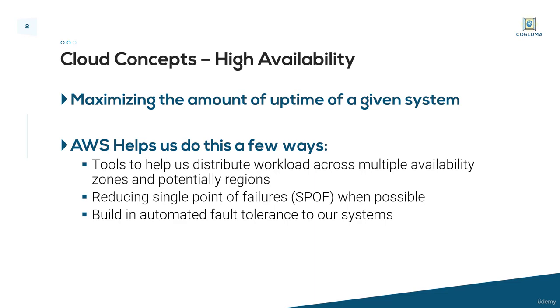And if we have a specific availability zone or a region that gets affected by something like an earthquake or a power outage, we can distribute the workload to a nearby availability zone so that we still maintain our application in the event of a disaster. There's also built-in automated fault tolerance in our systems, which helps us recover in the event of a disaster or an outage.